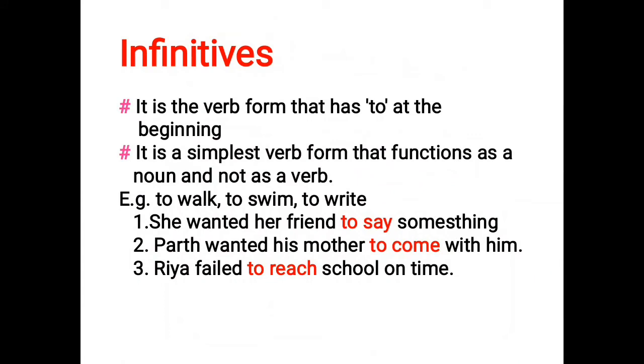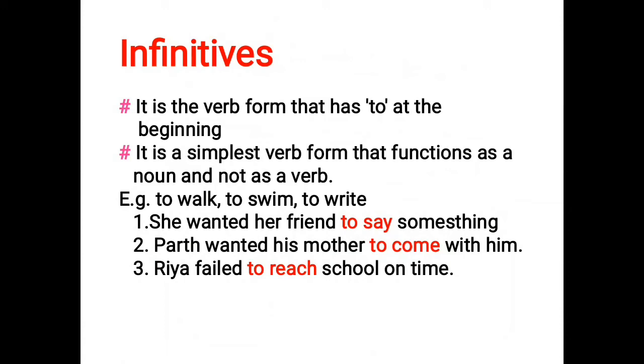First sentence: she wanted her friend to say something. In this sentence, to say is the infinitive. As I said to you, it is the verb form that has to at the beginning. We can see here to is there, and after to immediately we have the simplest verb form, which is say. So here to say is the infinitive.